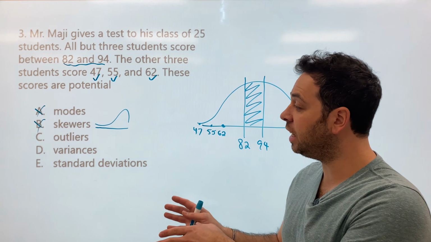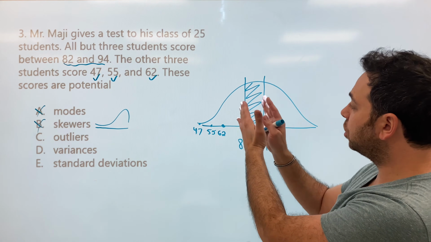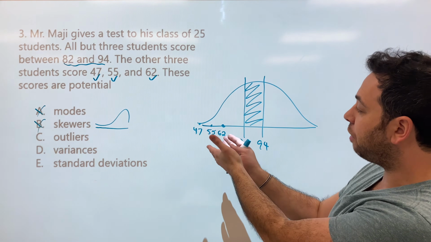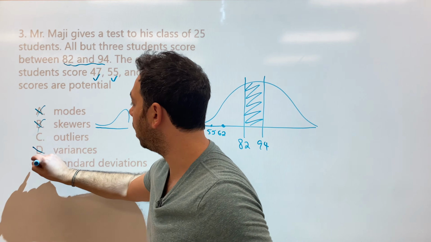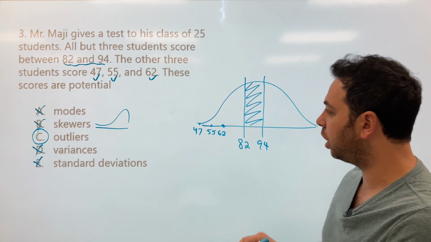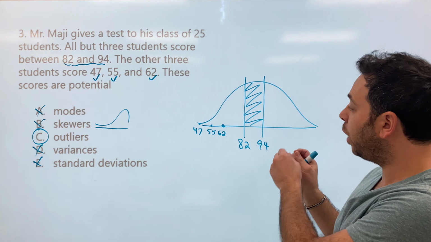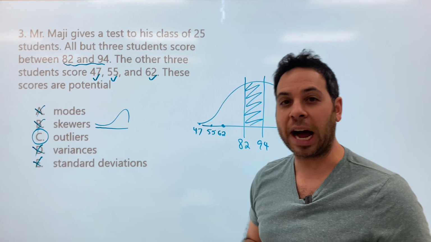Now, letters D and E are roughly the same thing, variances and standard deviation. That's how far scores are away from the mean. And yes, these are far away, but it's really not talking about these scores in particular. So we're going to cross these out, which leads us to C, outliers. Why is that the answer? Any score that is so far away from the average, these are the extreme scores, and we call these outliers.